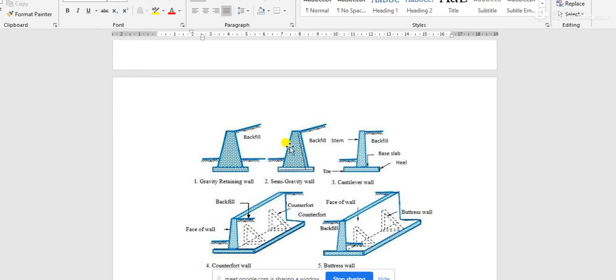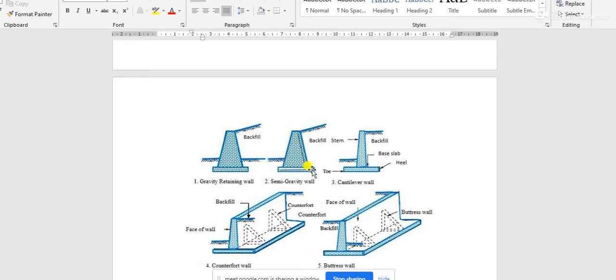In those cases, some reinforcement bars, steel bars, may be provided in the wall and in the base plate. In a semi gravity retaining wall, the base plate is mandatory to reduce the required cross section of the retaining wall.